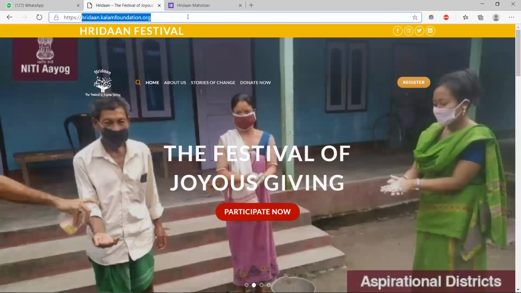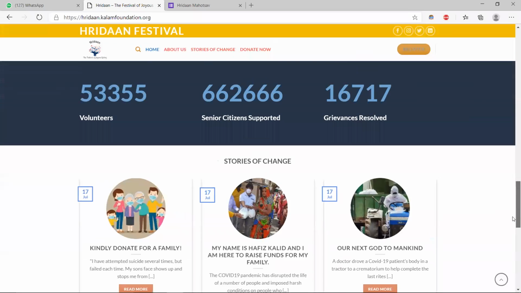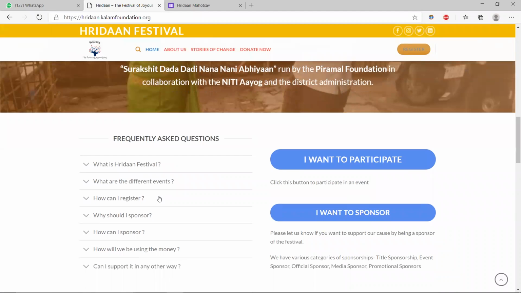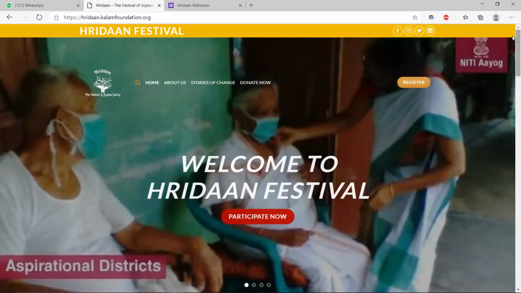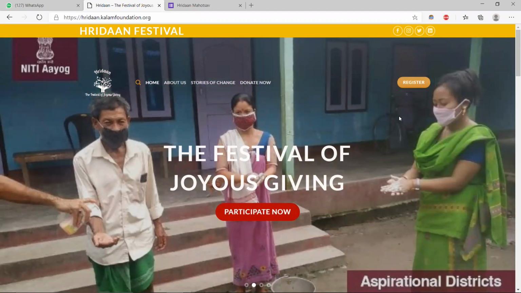Either you are going to get this particular link, or you have to visit the hridan.kalamfoundation.org web page. On this website you are going to get all the information related to the event. This beautifully designed frequently asked questions section is more than enough for you to understand what we are doing with this festival and why this festival has been organized. I hope that you have that basic understanding. So let's proceed with the process through which we are going to get registered for any of the events with us.